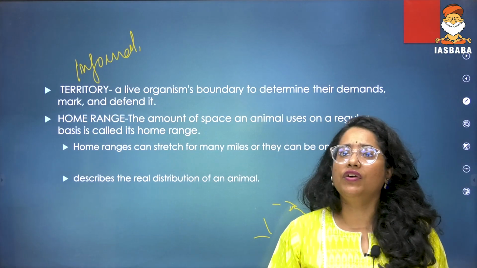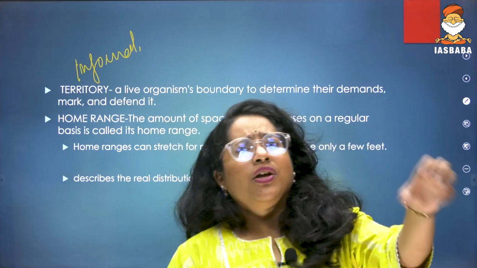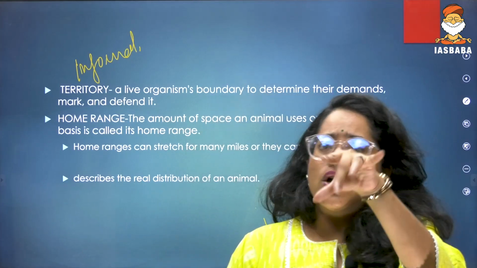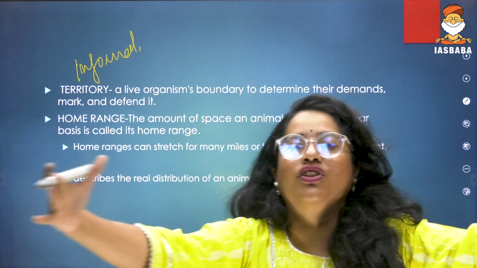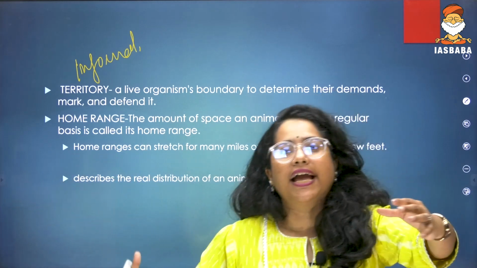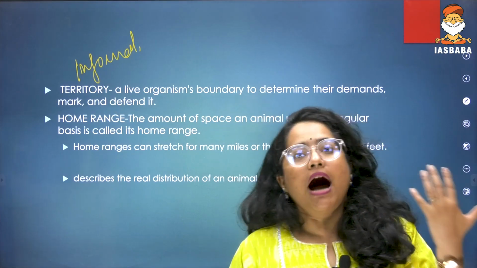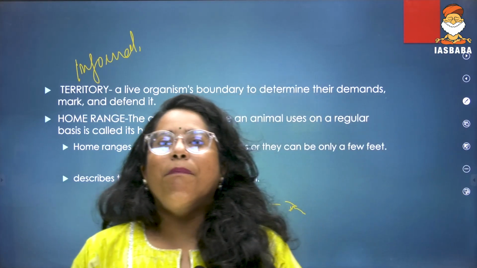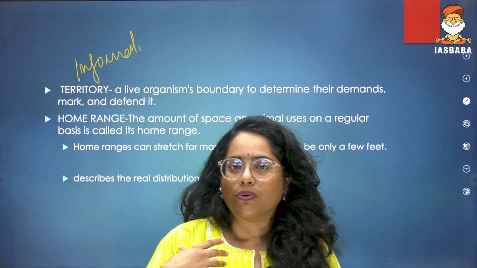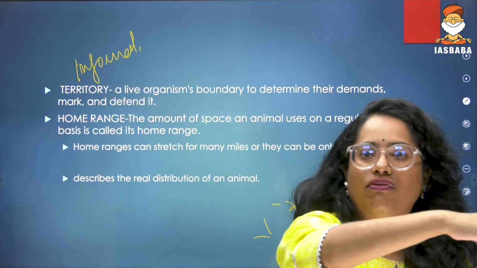Why do they have to defend it? Sometimes some animal is trying to come and nab your young ones or cause harm to you. So the other animal should also be aware that this is the territory of a tiger, of a lion, so I shouldn't cross it. Animals normally mark their territory by excreting on the boundaries, by releasing hormones on the boundaries, by shedding their hair and everything on the boundaries.